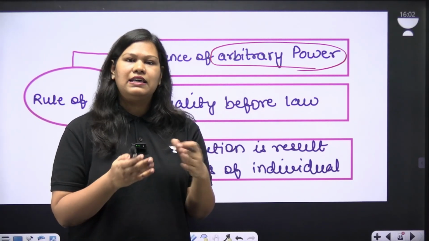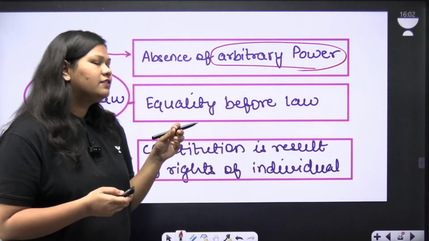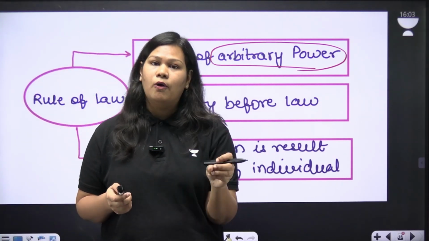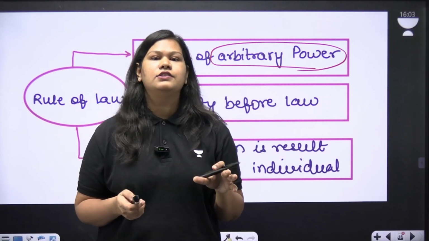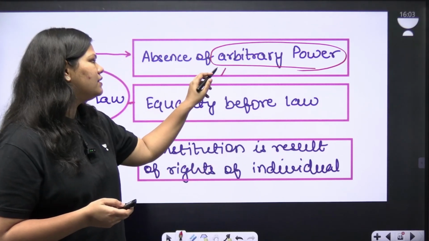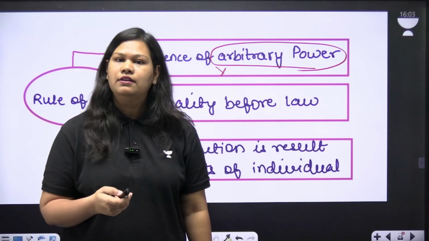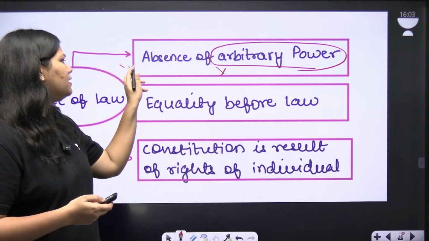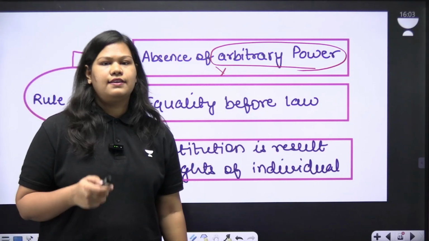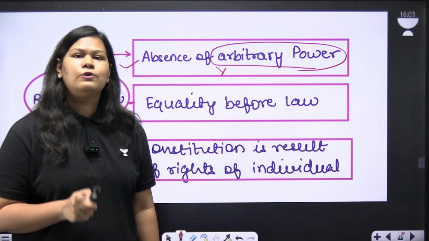So this has been taken away. We say that if the person is in breach of law or has violated the law, then only can he be punished. Other than that, no arbitrary punishments are given to that person. So that is what the first element of rule of law means. Is this in the Indian Constitution as well? The answer is yes. The Indian Constitution also follows this.